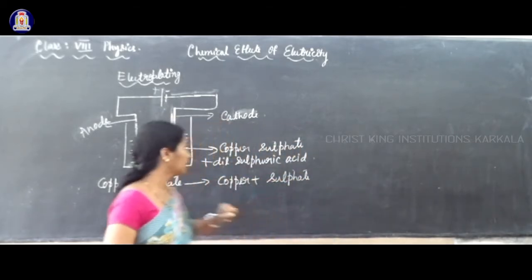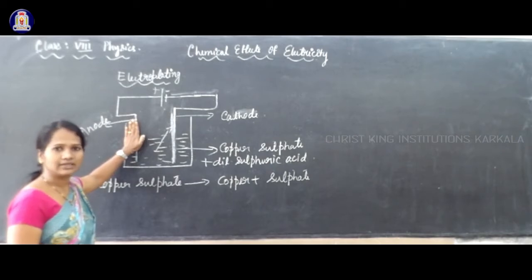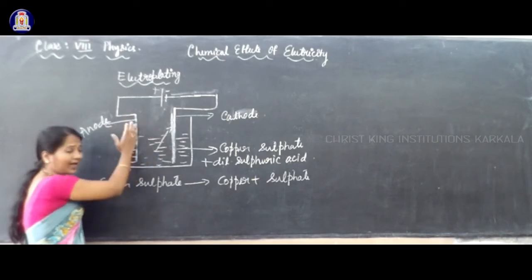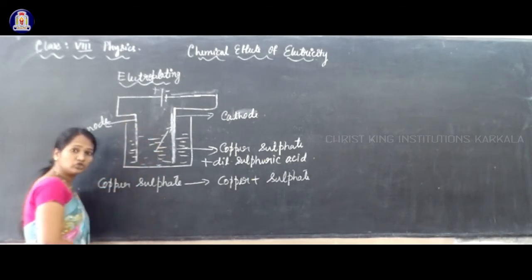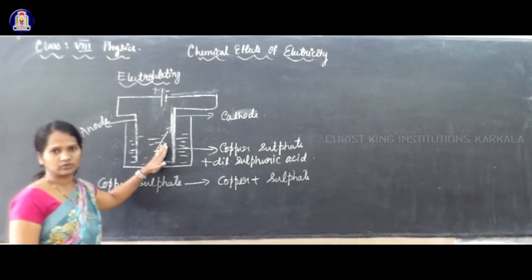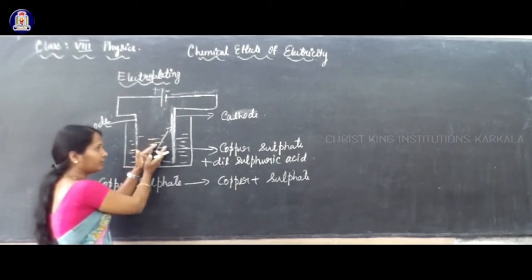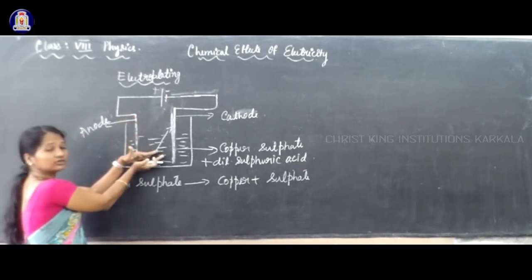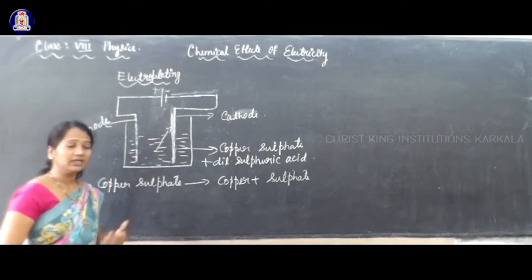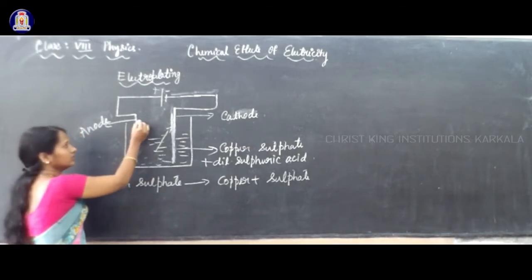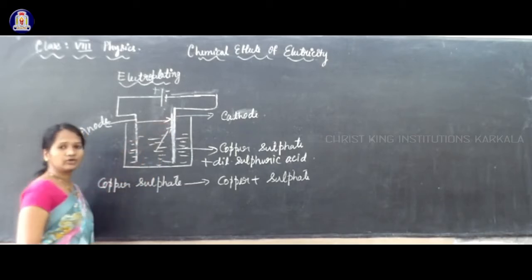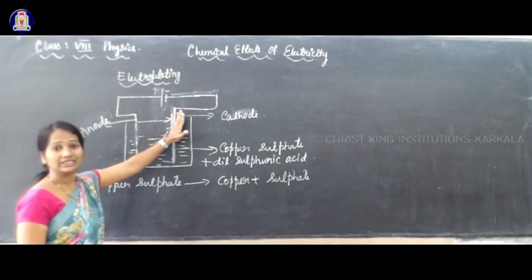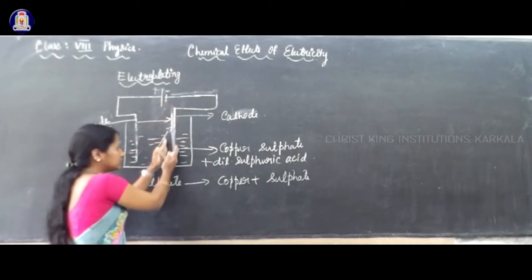But at the same time, copper from the other terminal, that is the other electrode, passes to the solution, gets dissolved in the solution and restored. So what happens? From here, copper gets deposited here. From this electrode, copper is transferred to the solution. What does it mean? It means copper gets transferred from one electrode to the other electrode. So copper gets deposited over here.